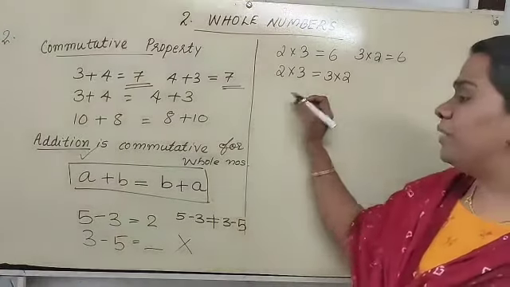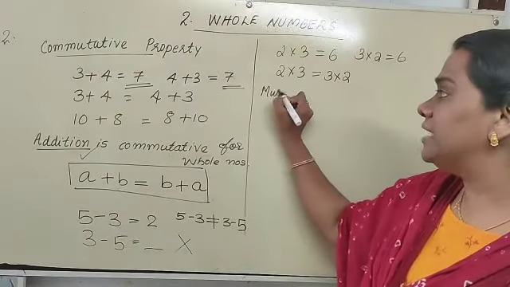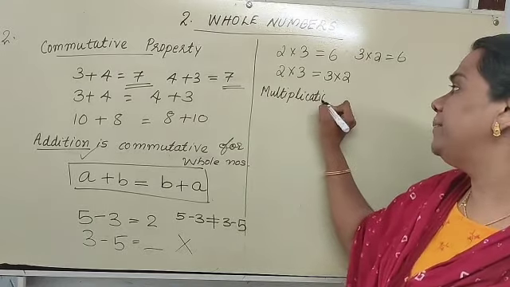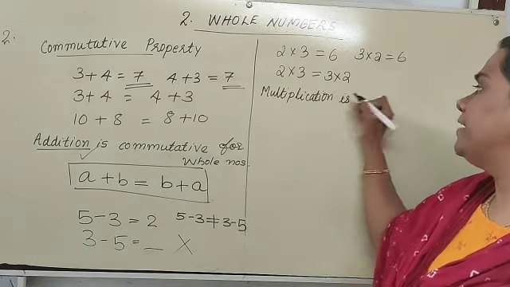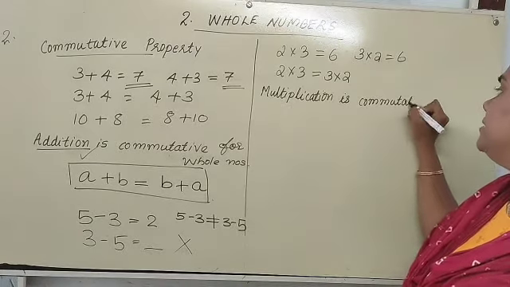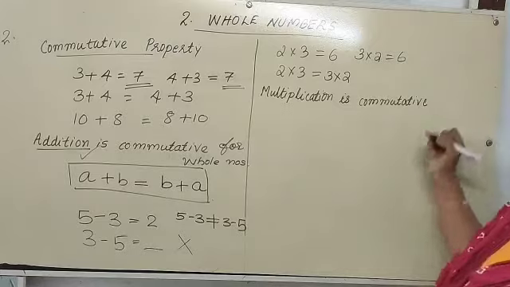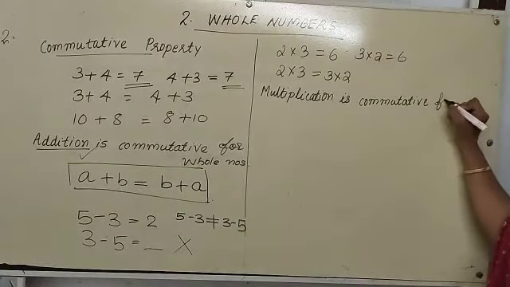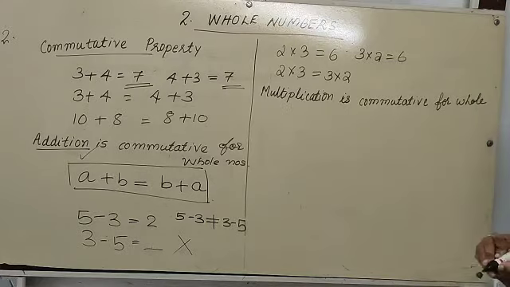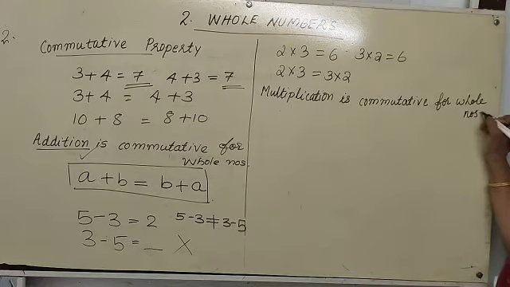So we can say that the operation multiplication is commutative for whole numbers.